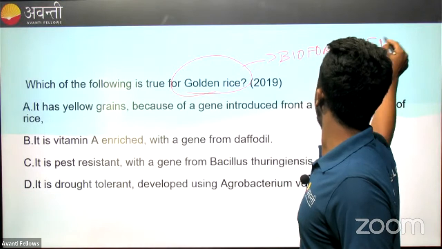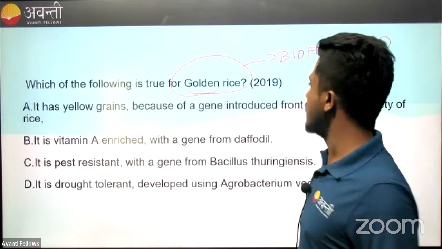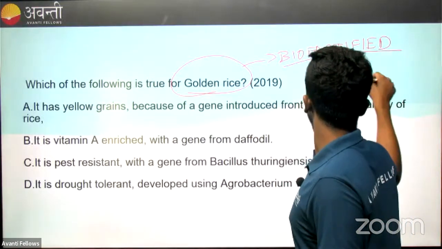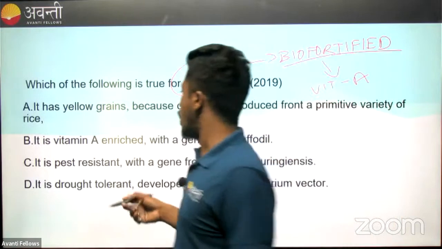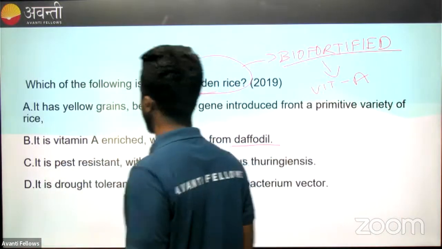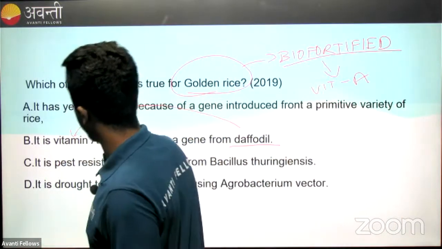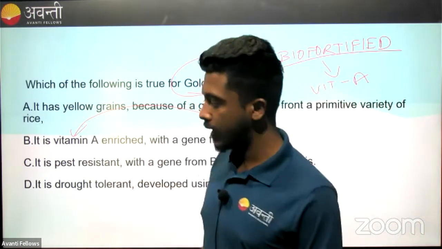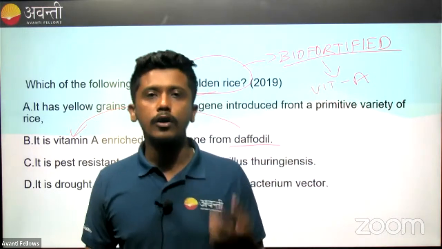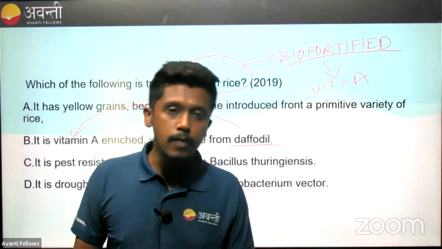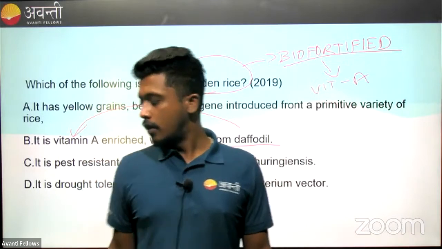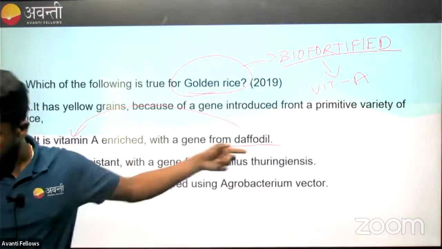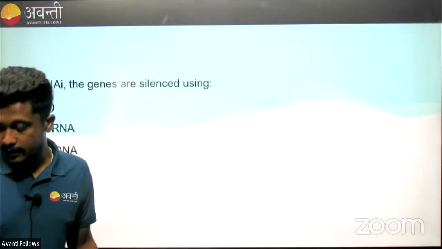So biofortified or molecularly improved rice is enriched with vitamin A. It's a GMO, a genetically modified crop, where the gene from the daffodil is taken and put into this rice, so that instead of more carbs and fiber, it will produce more vitamin A. This rice was developed to help patients with night blindness. That is why golden rice is very famous for having vitamin A. And where is it coming from? Daffodil. That is the correct statement.